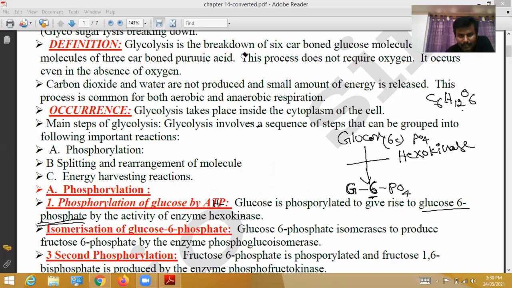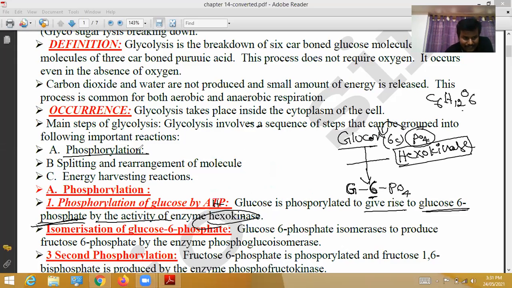Okay, that's all. Glucose 6-phosphate. Glucose is phosphorylated to give rise to glucose 6-phosphate. Phosphorylated means one phosphate is added. With the help of the enzyme hexokinase, glucose is converted into glucose 6-phosphate. How? One phosphate is added to glucose, then it becomes glucose 6-phosphate. That is called phosphorylation.